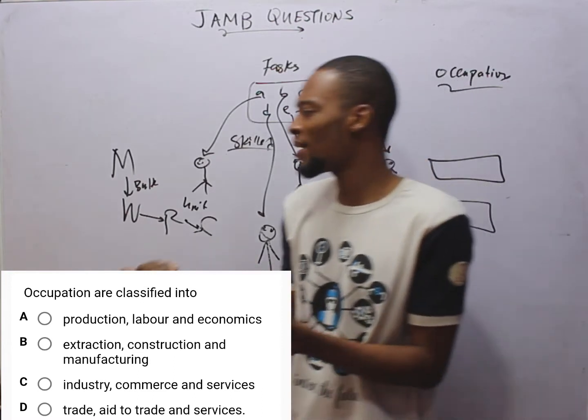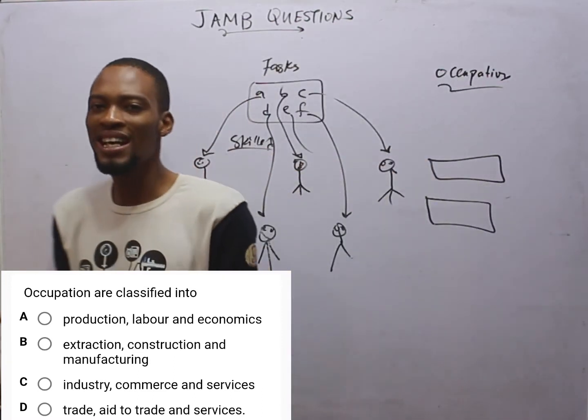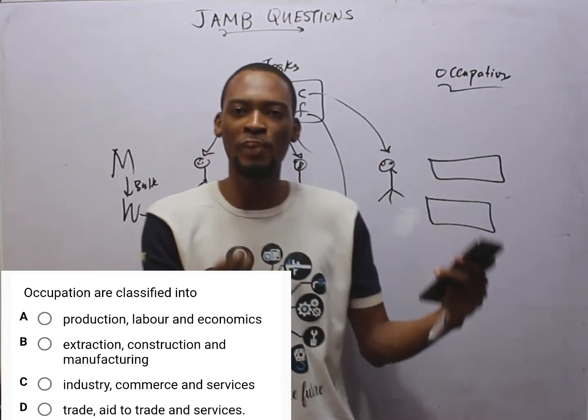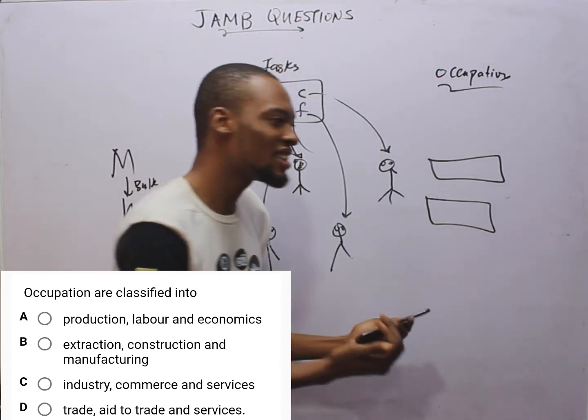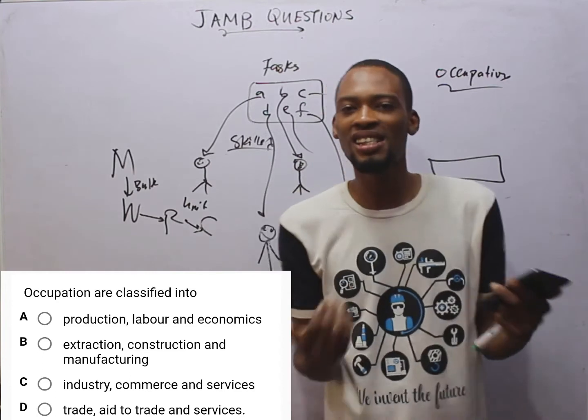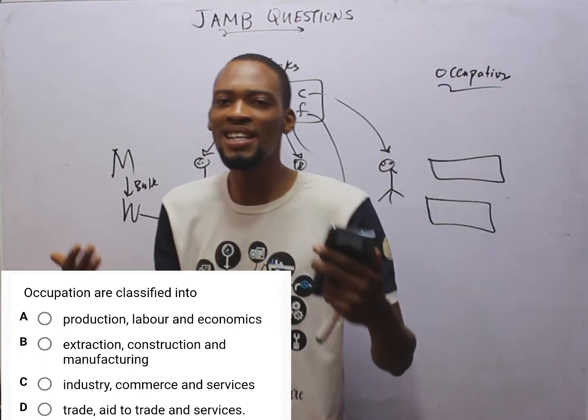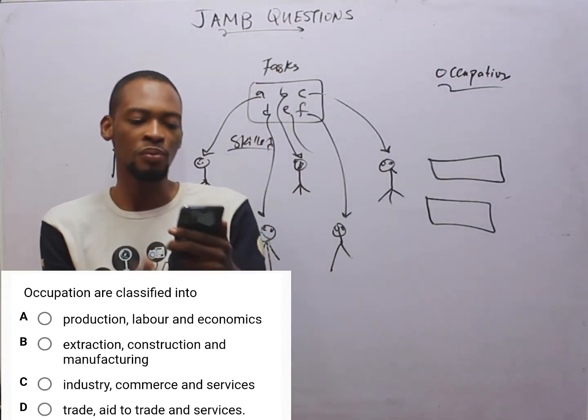While trade is the actual buying and selling of goods, aids to trade are those activities that enhance buying and selling, like transportation, advertising, insurance, banking, tourism. These are some aids to trade, communication as well.